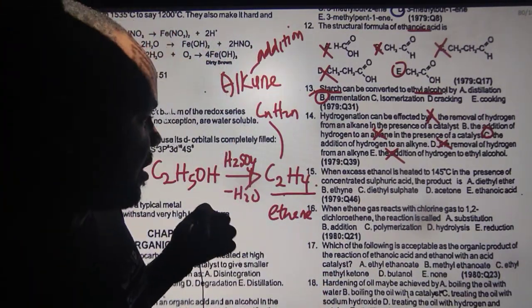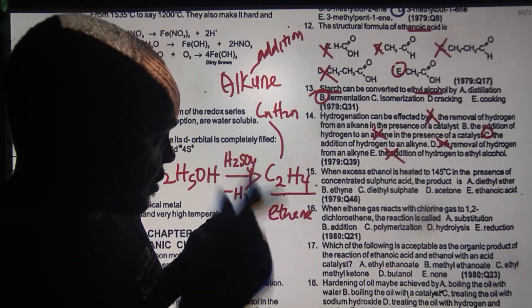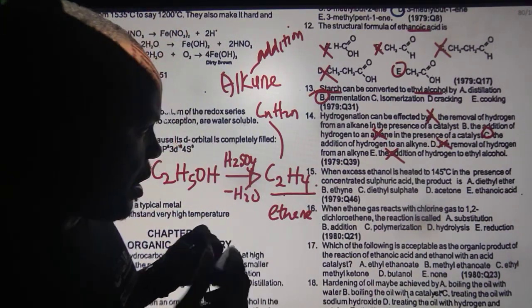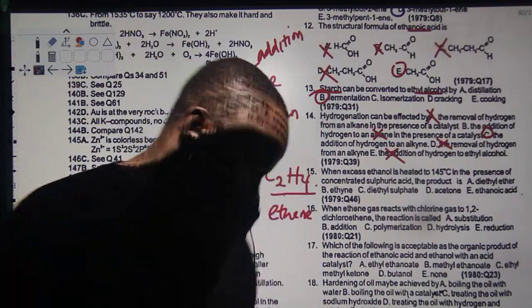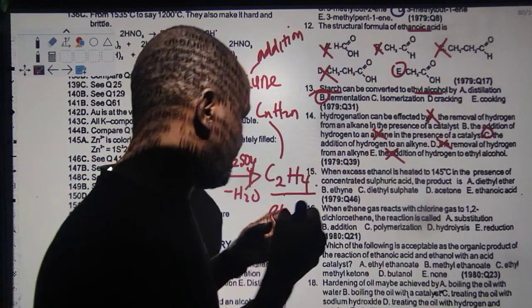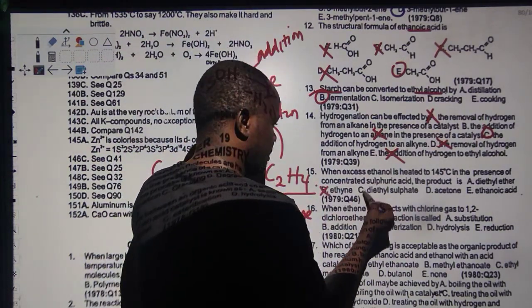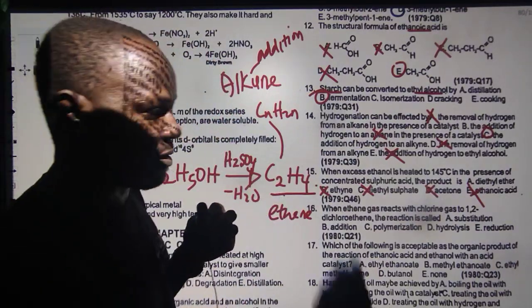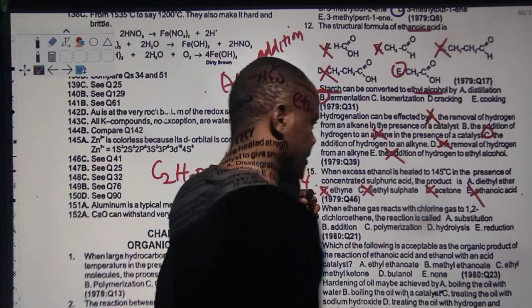So what's the answer? The answer to that is ethene. Now, look at the options. I love this. If you check the options properly, none of them is ethene, because it is not ethyl, it is not acetone, it is not ethanoic acid. So the correct answer is diethyl ether.